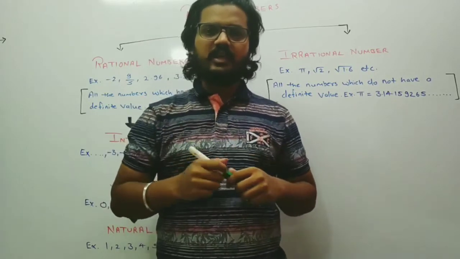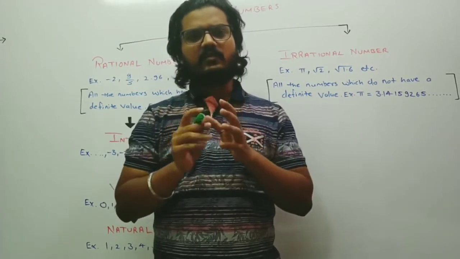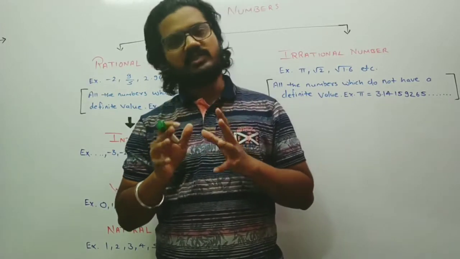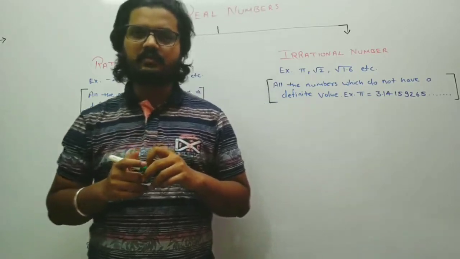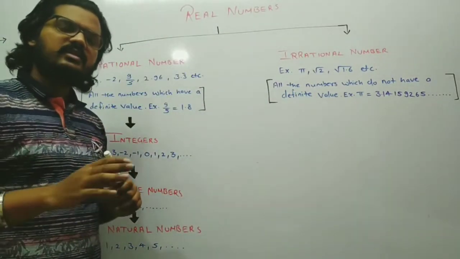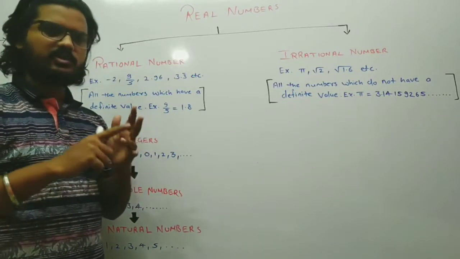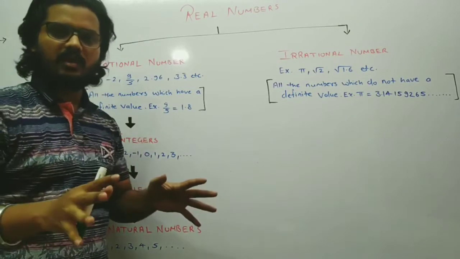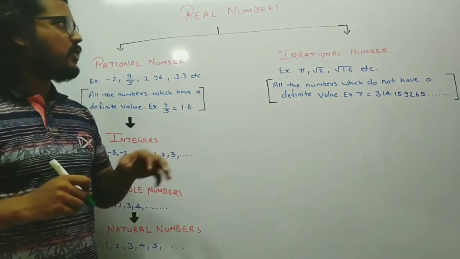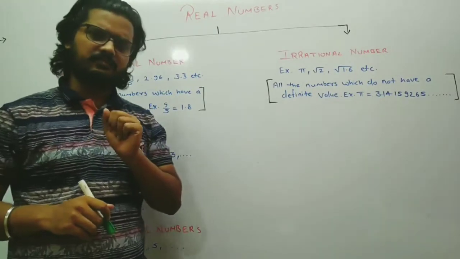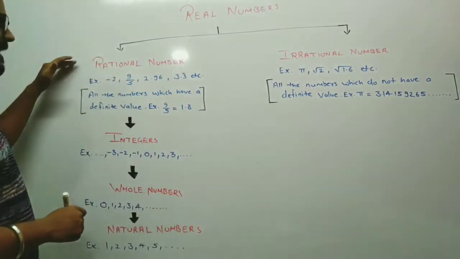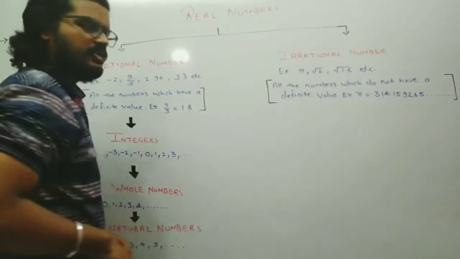So today in Basic Concepts of Math, we are starting with a very simple and fundamental concept of math, which is the number system. When we talk about the number system, we usually talk about real numbers. Real numbers are the numbers which are usually used in calculus, geometry, day-to-day life, everywhere. Therefore real numbers are such an important concept. And what are these numbers? Basically, real numbers consist of two types: rational numbers and irrational numbers.